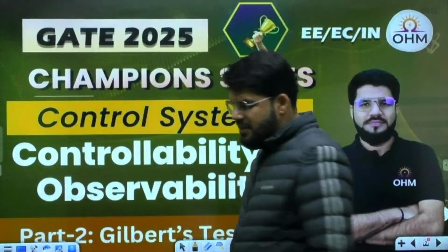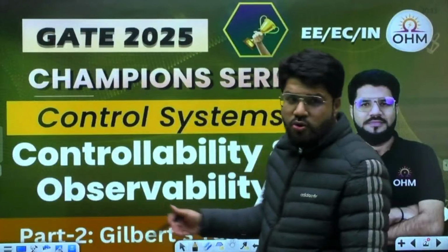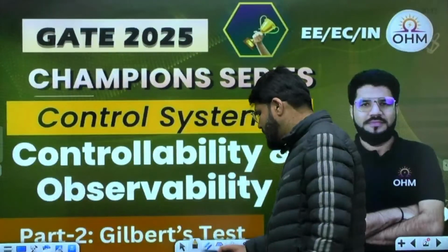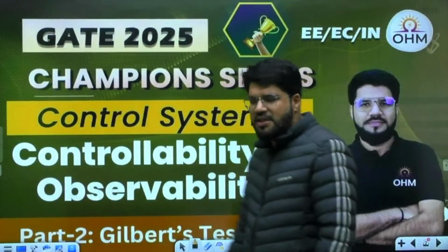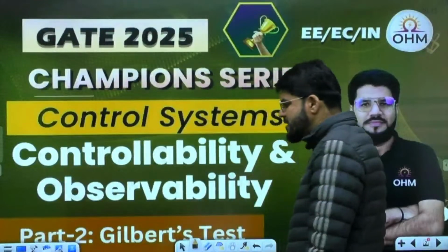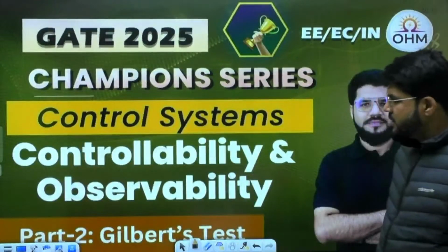So now the special test, especially for the DCF and the JCF form, very simplified. There also you can apply Kalman's test, but Gilbert's test will give you results in seconds, if it is DCF or JCF state space model given to you. So what is that Gilbert's test? Let us learn in today's session.